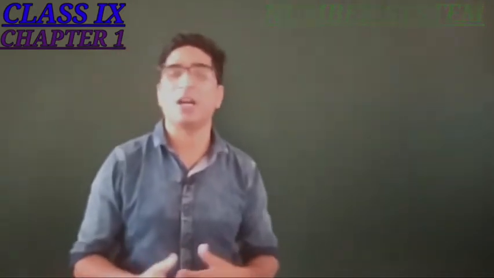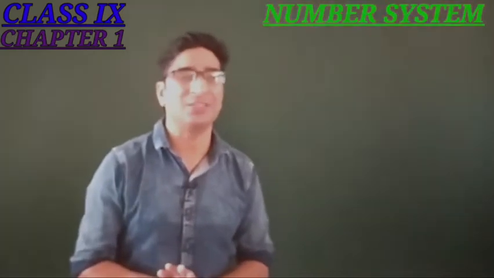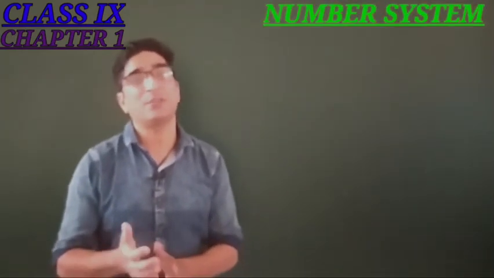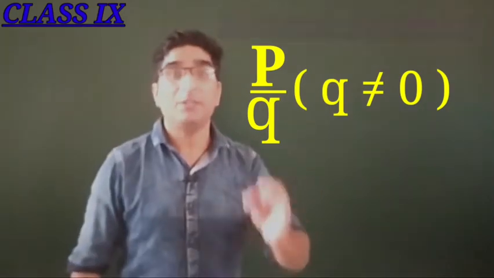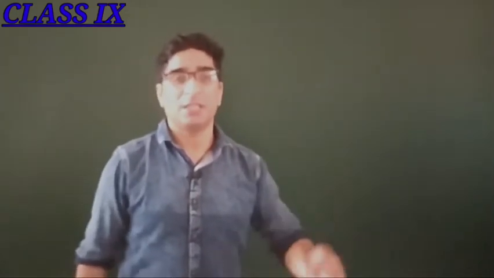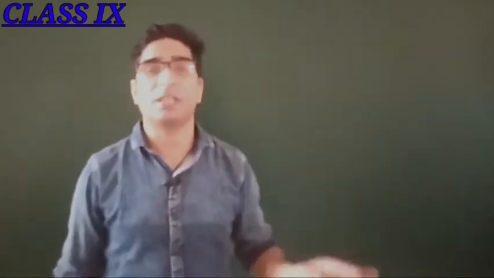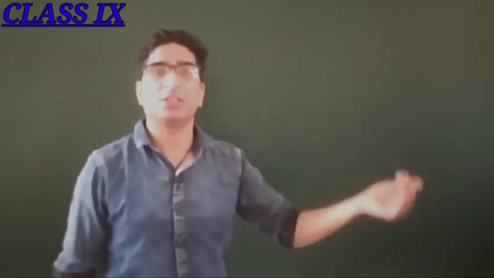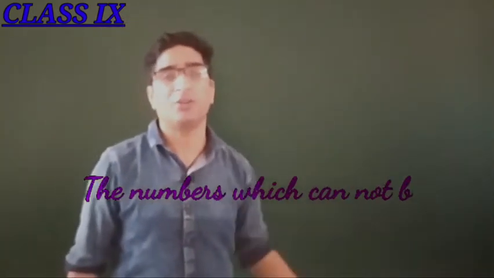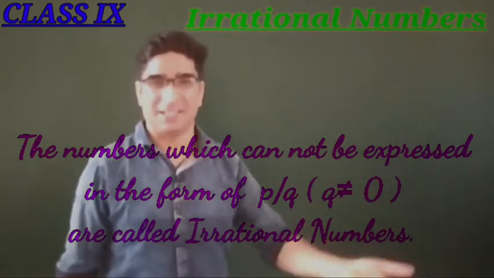From the beginning of our learning we have some numbers with us. Till class 8 we learnt the numbers which can be expressed in form of P by Q. That means till class 8 we learned rational numbers. If there are some numbers which can be expressed in form of P by Q, then there should be some other numbers which cannot be expressed in form of P by Q. And today in this class we are going to learn such numbers, the numbers which cannot be expressed in form of P by Q, and these numbers are called irrational numbers.